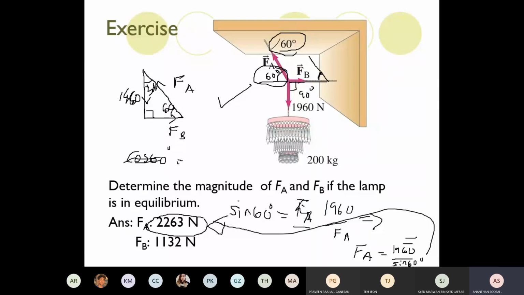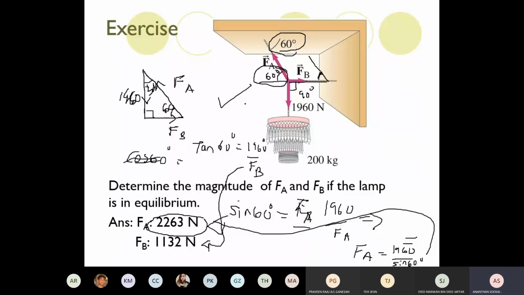Opposite to the adjacent. So you use tangent now. So tangent 60 equals to what? 196 over FB. So you solve this, you should get the FB answer.